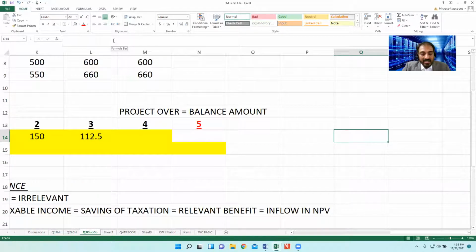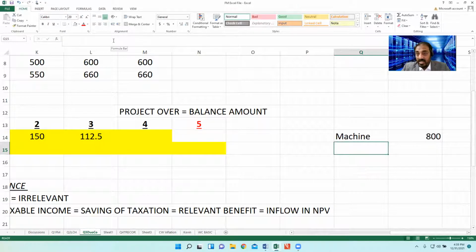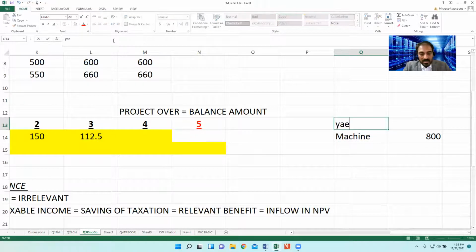What is the meaning of balance? Number one, the machine is 800. Listen carefully. At year 4, here is a communication between us and the tax authority. At year 4, balance method.